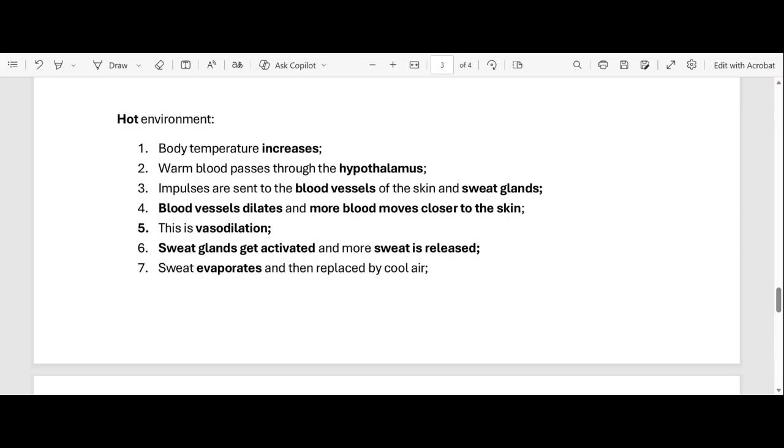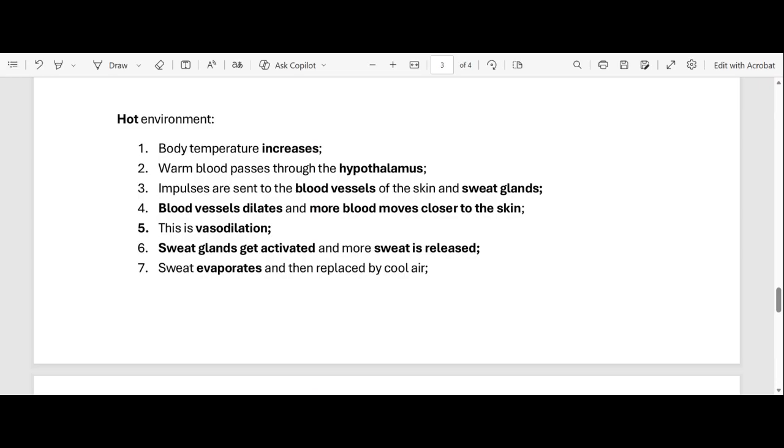Then the hypothalamus will send impulses to the blood vessels of the skin and sweat glands. Then the blood vessels will dilate. Remember, dilation means that the blood vessels become wider, right? And when the blood vessels become wider and more blood moves, it means that more blood will move closer to the skin because the blood vessels have dilated.